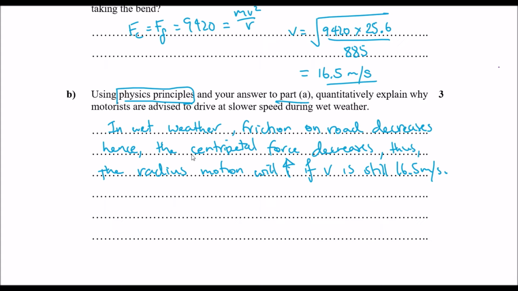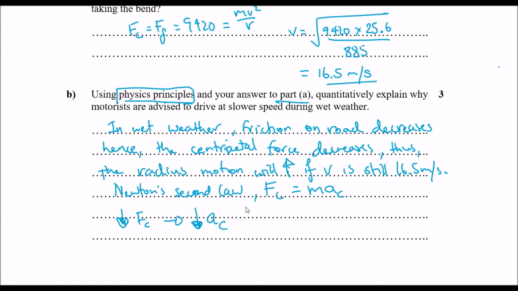Okay, so in terms of what physics principles we could use, we can use Newton's second law of motion. Newton's second law, F equals ma. As F centripetal force decreases, therefore we have a decrease in our centripetal acceleration, or the capacity in which it can change its centripetal acceleration.